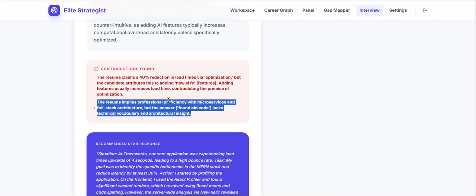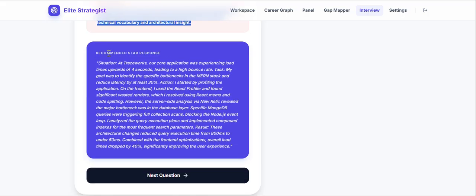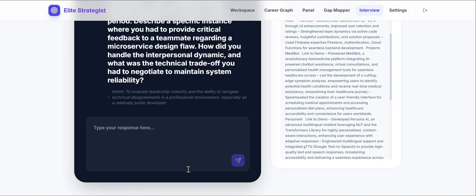The resume implies the microservices, but the answer found is old code. So both are not matching. I didn't see my resume, so I'm not able to answer. So it also tells how I can answer the situation. It's like a tap for 4 seconds. It's also giving everything in detail.